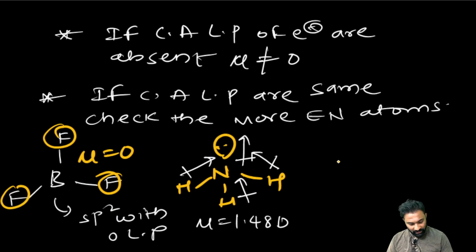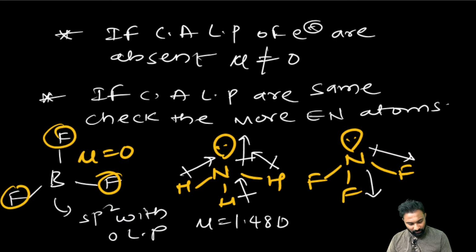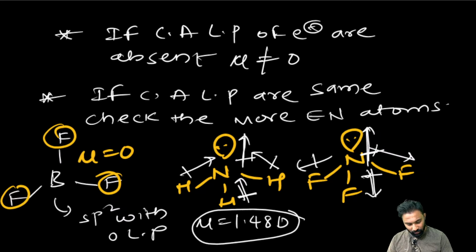Now when it comes to NF3, the central atom has the same lone pair of electrons, but here fluorine is the more electronegative, so its dipole moment vector will be towards the fluorine. Now see here, one dipole moment vector is towards the lone pair and one is towards the fluorine, so here it will be cancelled out. But in NH3 all the dipole moment vectors are in only one direction, which means it has the highest dipole moment, almost 1.48 D.